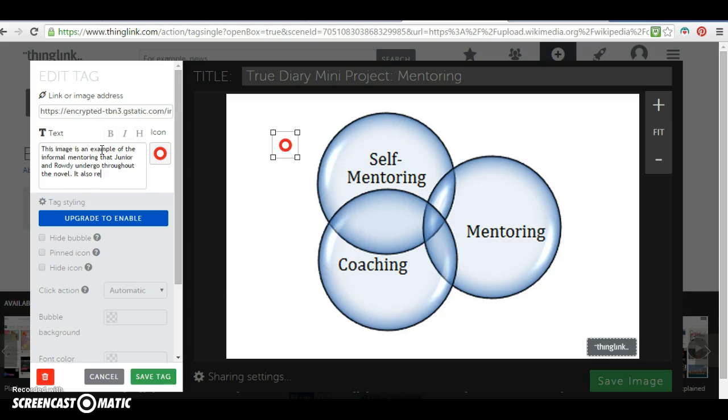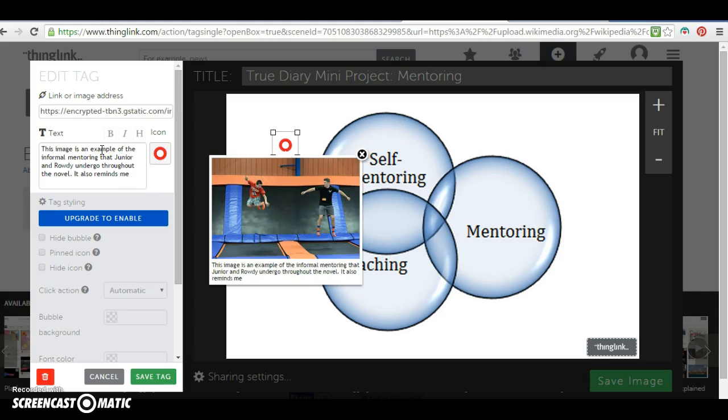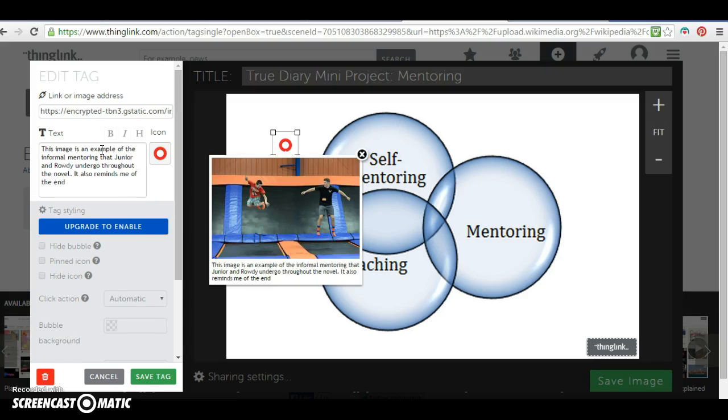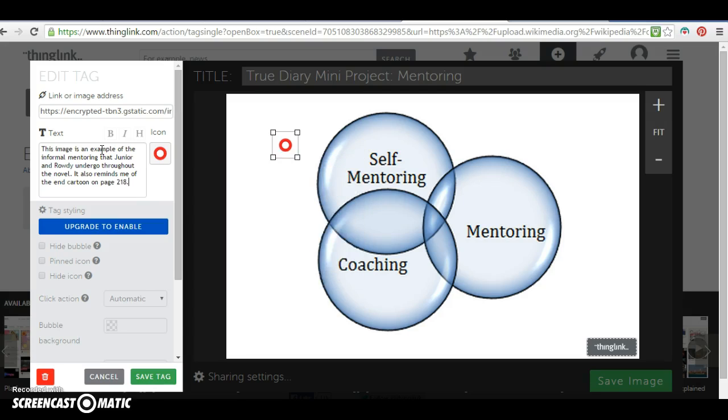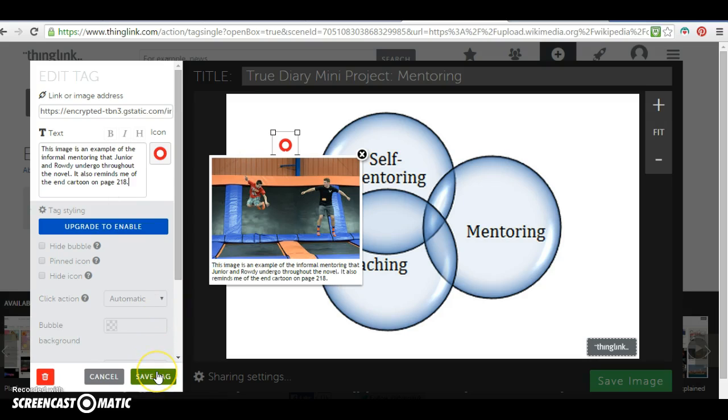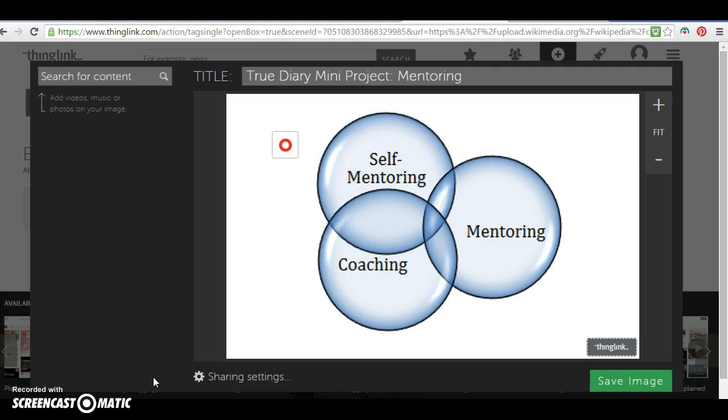It also reminds me of the end cartoon on page, and I have to look up that page real quick, so hold on for a second. I know it's at the very end of the novel. It's on page, of course there's no page number, 218. Okay, so now I've added text, and I've added that tag, and now I save it. And now that tag is there.